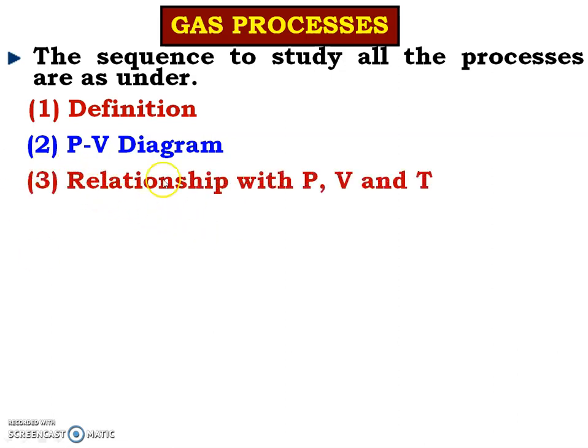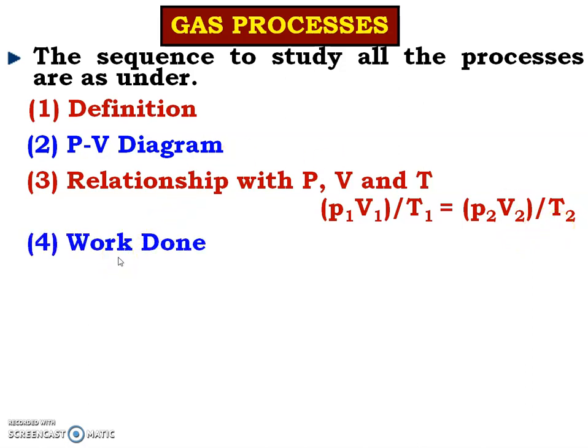Third one, relationship between P, V and T, that is pressure, volume and temperature. And the basic equation you can use to find out the relationship between P, V and T is P1 V1 by T1 is equal to P2 V2 by T2. Fourth one is work done. And the basic equation that you can start with to derive the equation of work done for a particular process is work done, that is delta W is equal to integration 1 to 2 P dV, where 1 to 2 is process 1 to process 2.